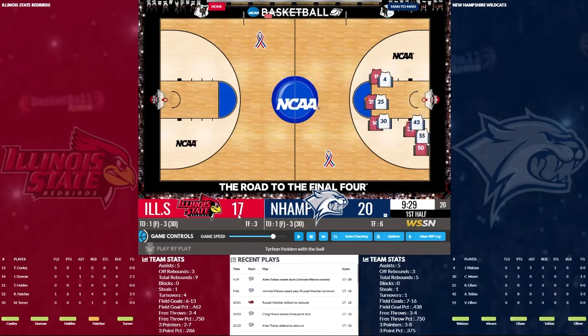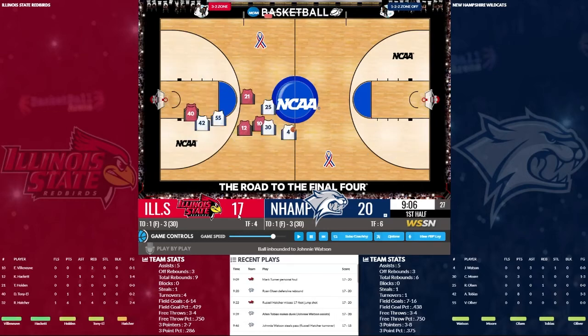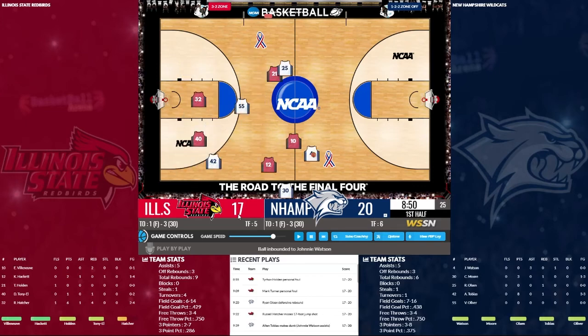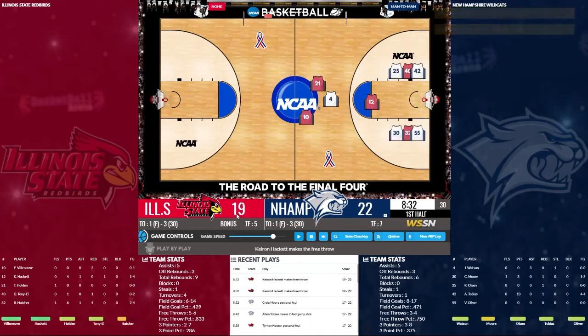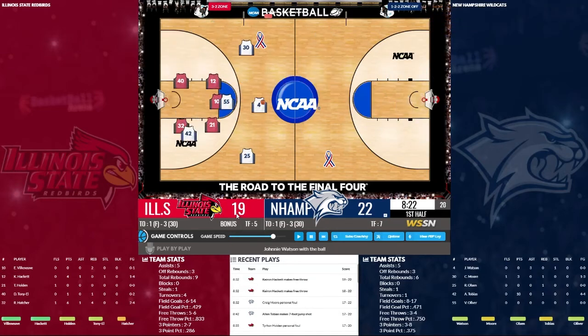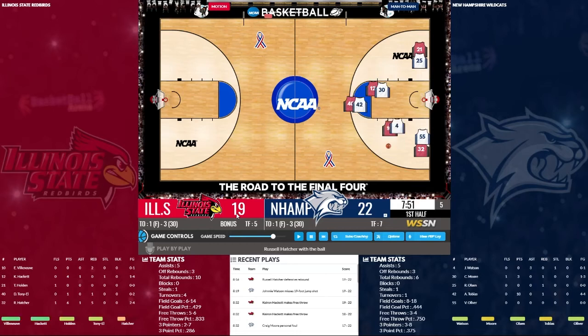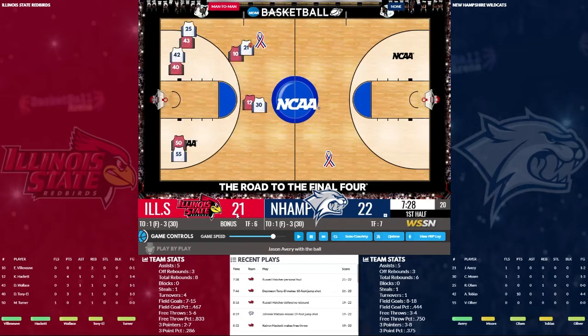But we get the layup down at the other end. Tobias having a pretty good game, 8 points already here in the first 10 minutes of this one. There's a jumper by Tobias again, and he's got 10. Yeah, so this isn't as good an offensive team as teams we've had in the past, but the results are there. 22-8 or whatever we are on the season. I'll take it.